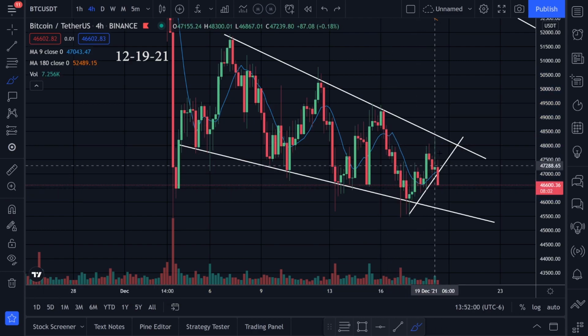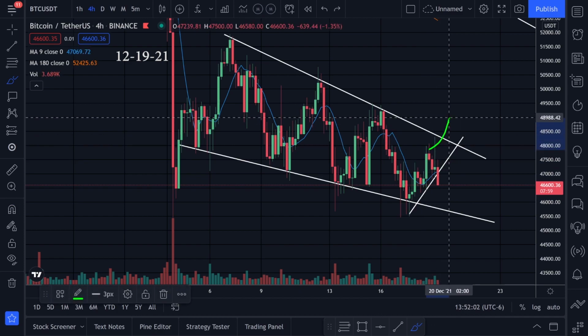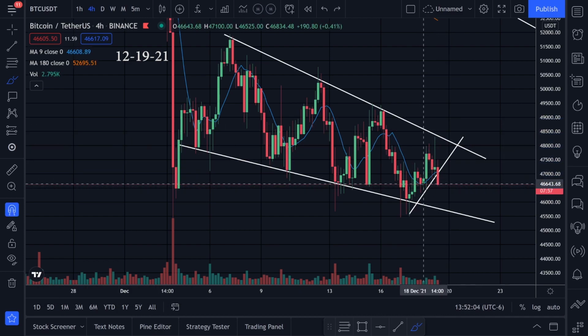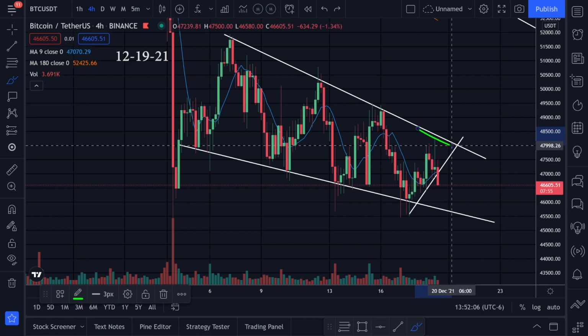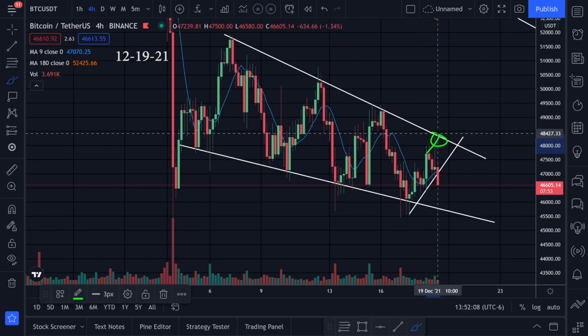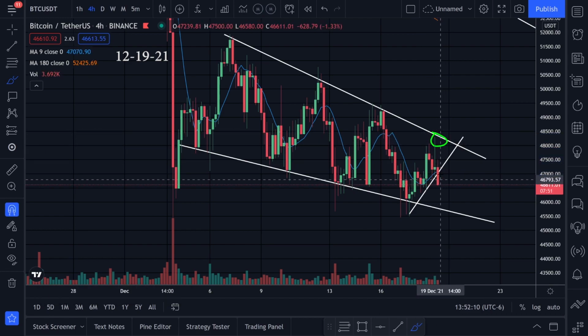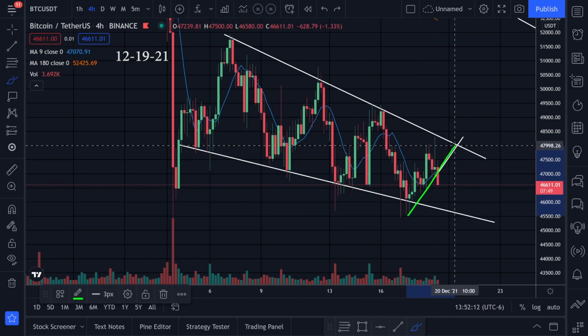In my last video, we were looking at this area right here, where we're going to break to the upside, or we're going to break to the downside, and where we're going to even come up to hit this trend line. We came up, hit the trend line. Now we got rejected, started heading back down.